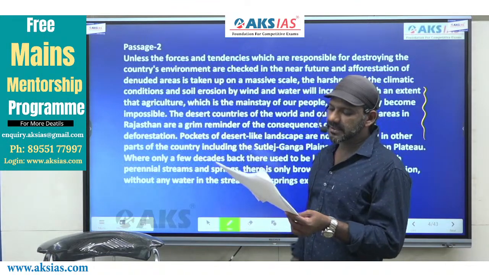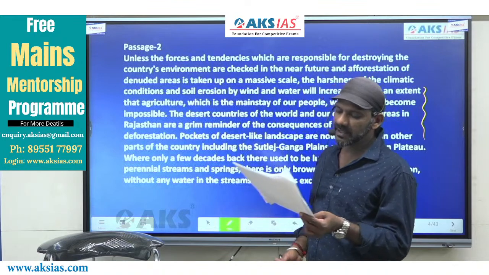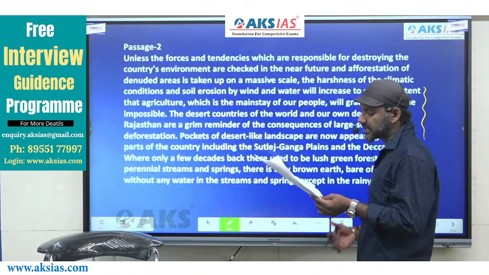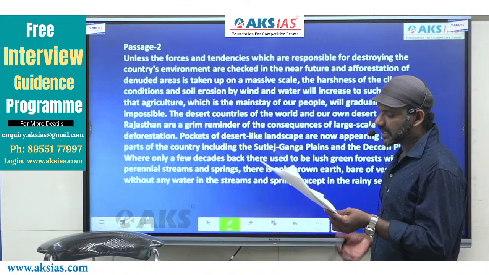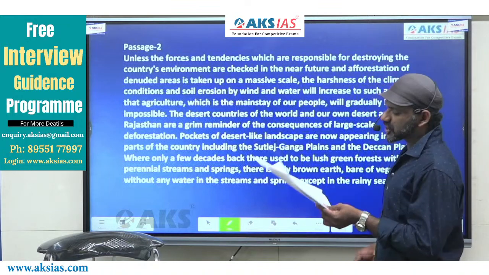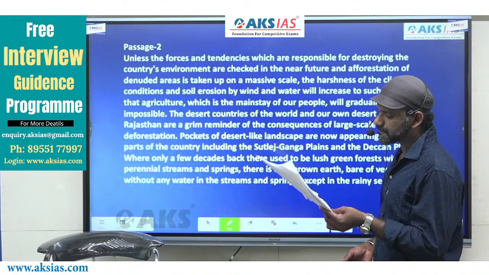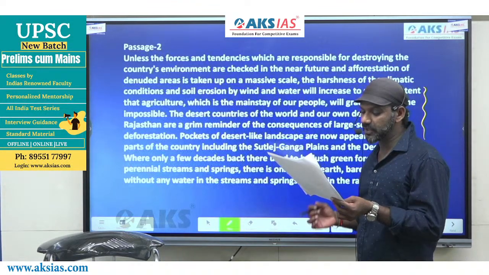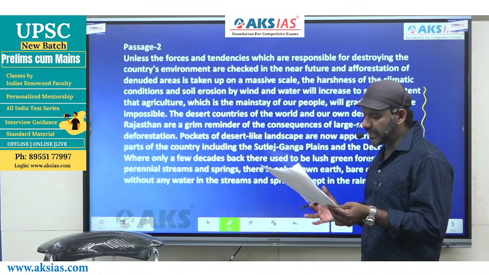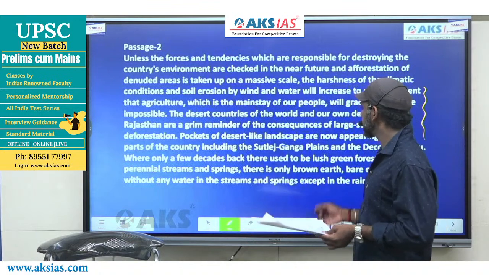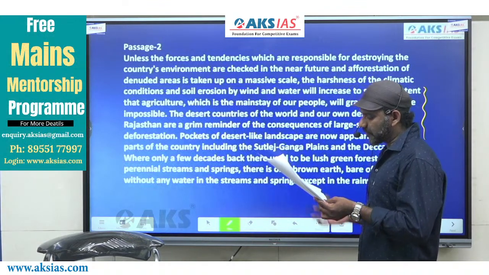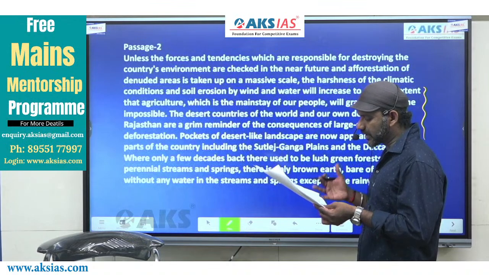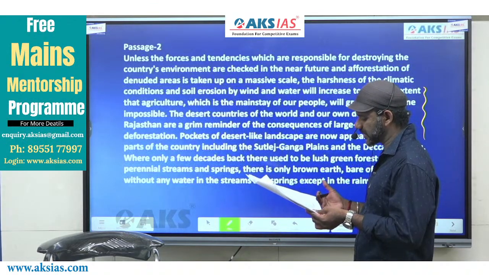Unlike the forces and tendencies which are responsible for destroying the country's environment unchecked in the near future, afforestation of denuded areas is taken up on a massive scale. The harshness of climatic conditions and soil erosion by wind and water will increase to such an extent that agriculture, which is a mainstay of a people, will gradually become impossible, right?